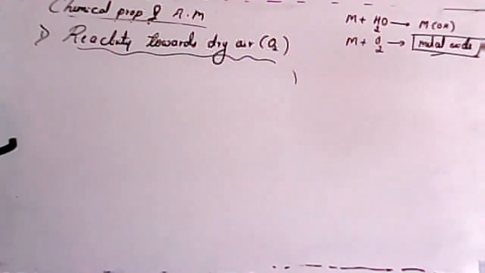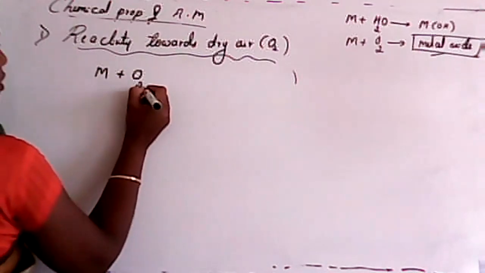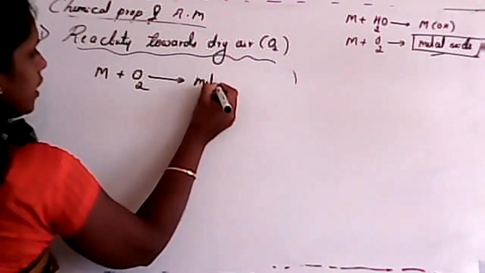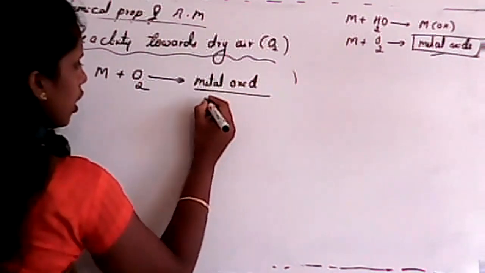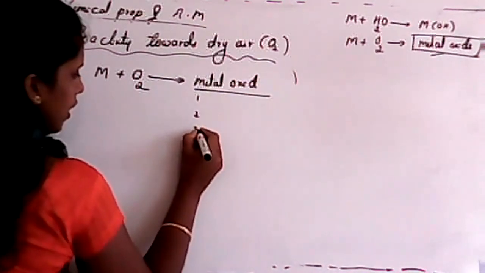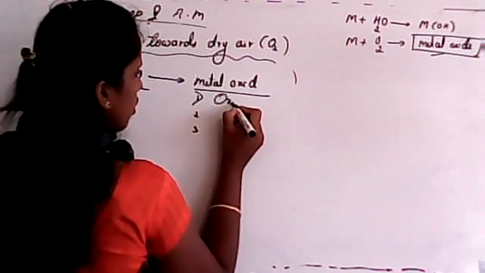Clear? Whenever a metal reacts with oxygen, it gives a metal oxide, isn't it? We know metal oxides are of three types. Student, this is very important. Metal oxides are of three types. The first one is simple oxide.